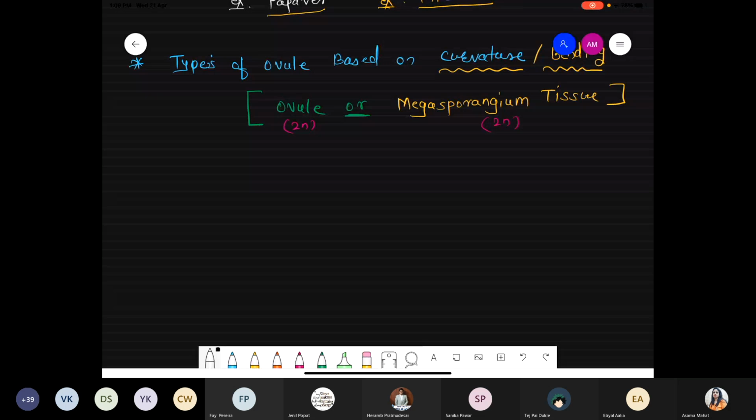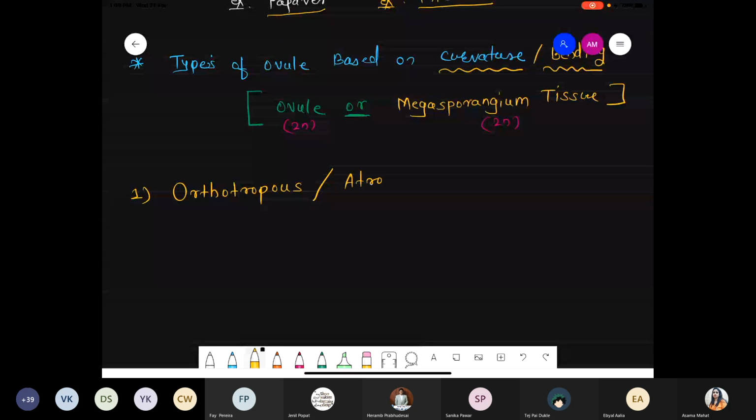First point we are talking about orthotropous. Write down number 1. First point we are talking about orthotropous. Orthotropous also called as atropous. Atropous also called as the straight ovule. इसके अलग अलग नाम है ये.